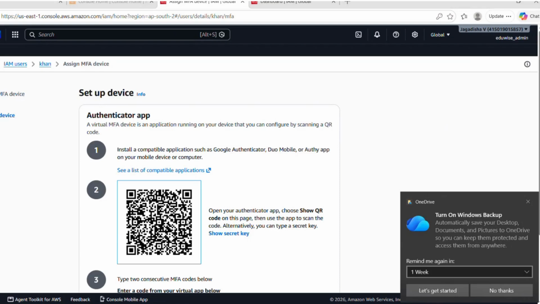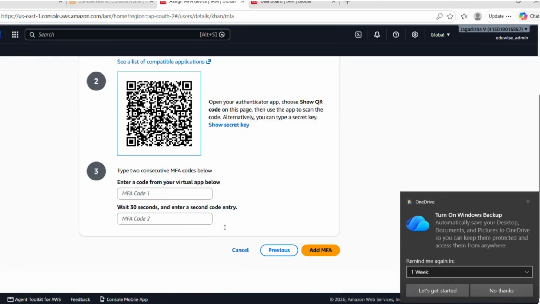This QR code, you have to scan from your Authenticator app, which has been installed in your mobile, either Google Authenticator or Microsoft Authenticator. For this class, I already have Microsoft Authenticator with me. So open Microsoft Authenticator, where you have the option to scan the QR code. Right now I'm scanning it from my mobile. Yes, it's scanned.